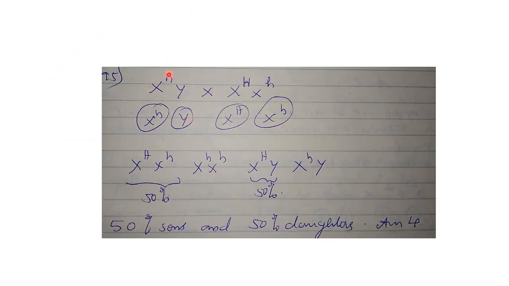So this is the male, small h for the recessive condition. It is an X-linked dominant disorder, so the male is free of the disease, whereas the female, even if she is a carrier, will have the disease because it is an X-linked dominant disorder. Then these are the gametes that are produced and these are the offspring. So 50% of the sons and 50% of the daughters will be the answer.